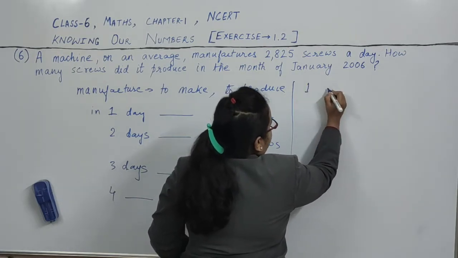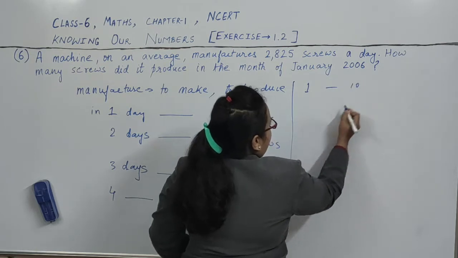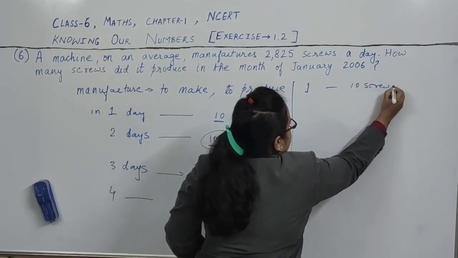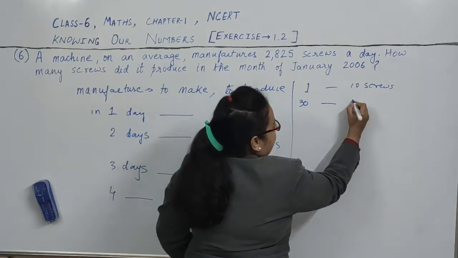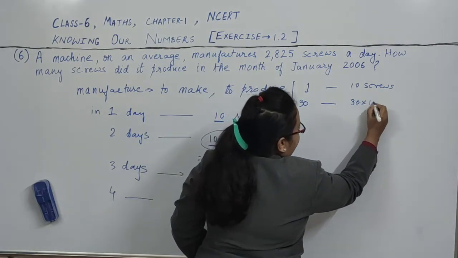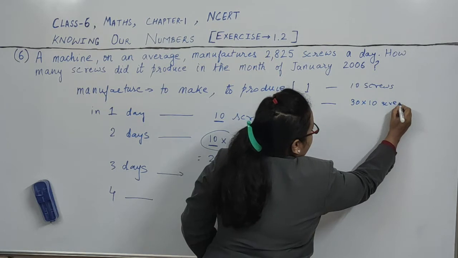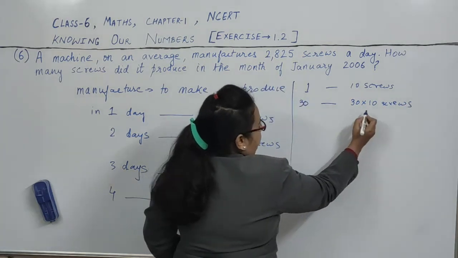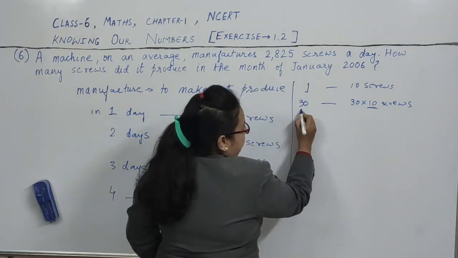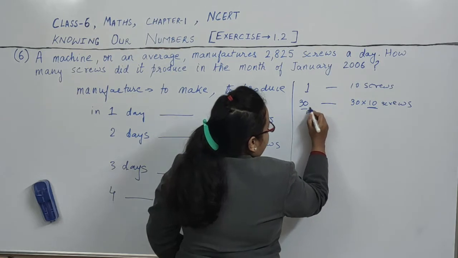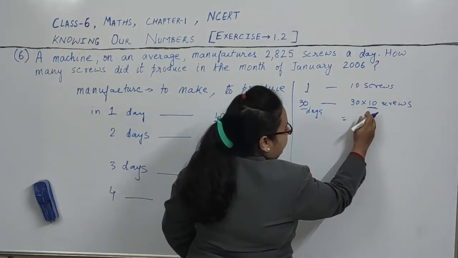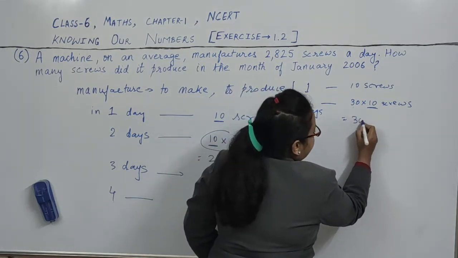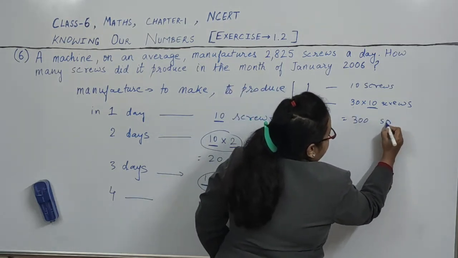So suppose in one day it produces 10 screws. So in 30 days how many screws will be produced? 30 into 10 screws, because in one day 10 screws. So in 30 days how many? 30 into 10. So what will be 30 into 10? 30 into 10 will be 300 screws.